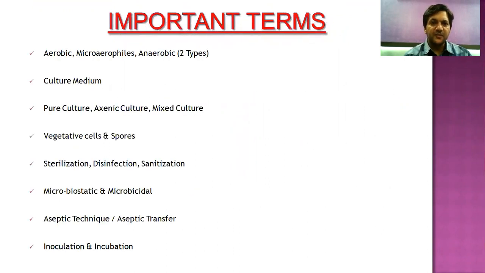Some of the important terms we are going to discuss are aerobic, microaerophiles, and two types of anaerobic microorganisms, culture medium, pure culture, exogenic culture, and mixed culture, vegetative cells and spores, sterilization, disinfection and sanitization, microbiostatic and microbicidal, aseptic technique or aseptic transfer, and inoculation and incubation.